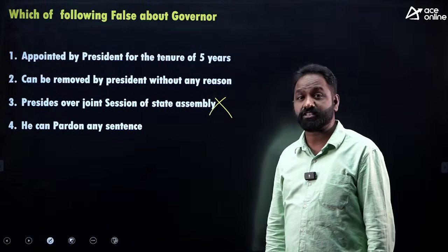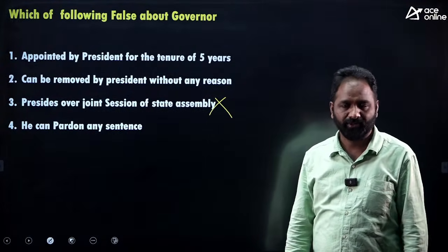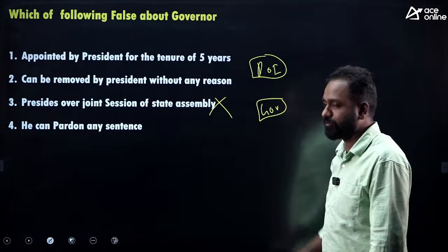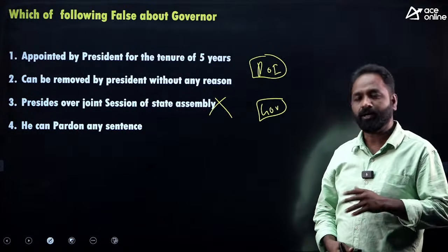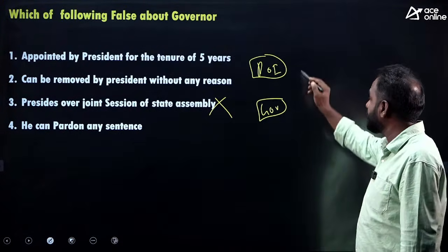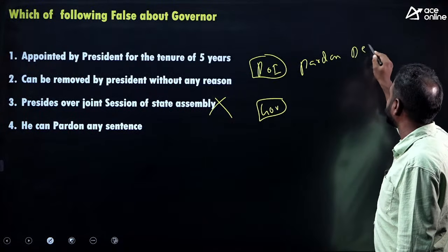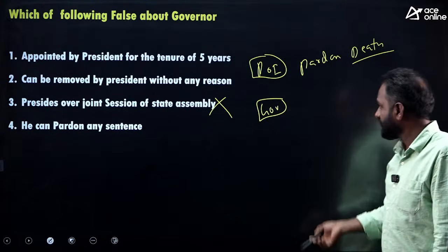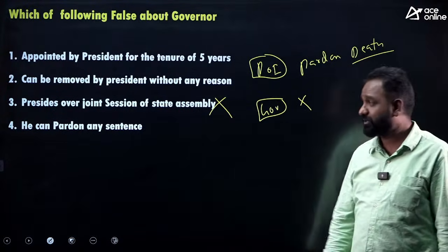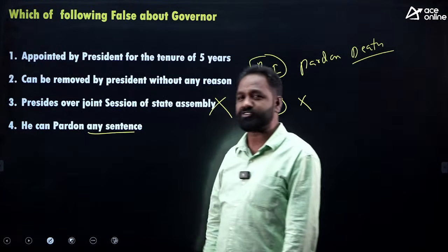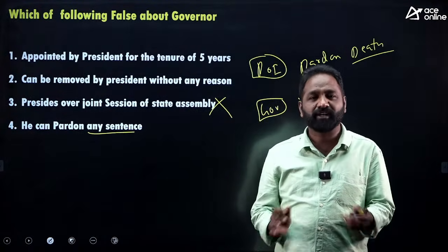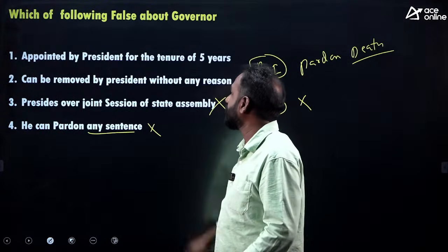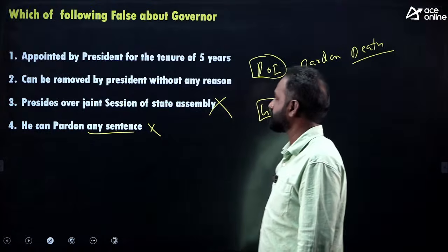Next, you can pardon any sentence. Pardon, did you remember? So the President of India and the Governor both have pardoning powers. But the President of India can pardon a death sentence. That is called capital punishment. But the Governor cannot pardon a death sentence. Was the statement that he can pardon any sentence right? No. He can pardon any sentence, but excluding the death sentence. Only the President of India can pardon a death sentence. This is also wrong. So 3 false, 4 false.